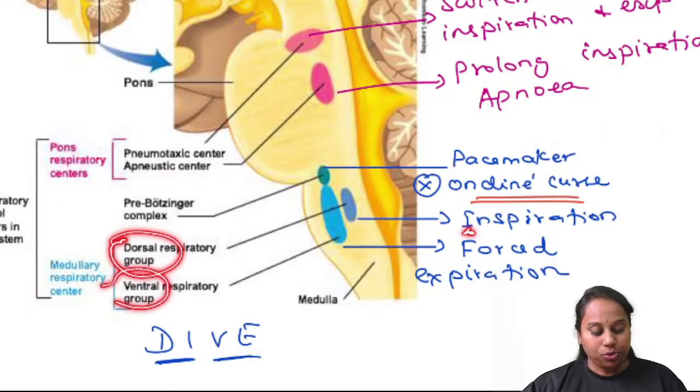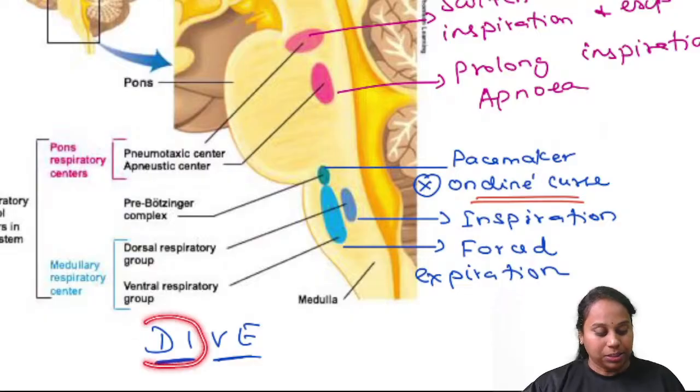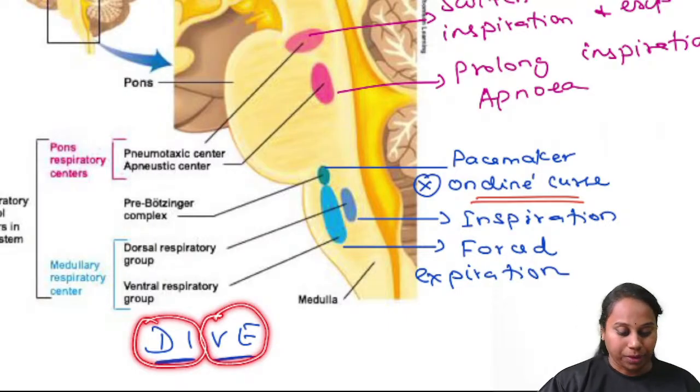Ventral respiratory group is for expiration, not normal expiration. For forced expiration only you need the ventral respiratory group. So the mnemonic is DIVE, D-I-V-E. Dorsal respiratory group, inspiration. Ventral respiratory group, expiration. That's the mnemonic DIVE. Dorsal for inspiration, ventral for expiration.